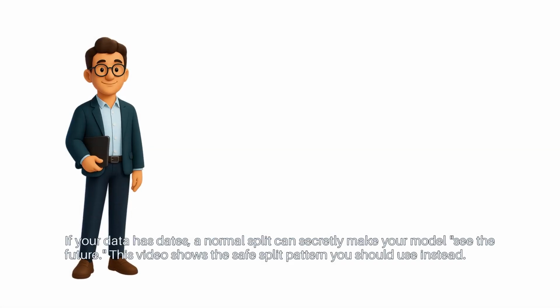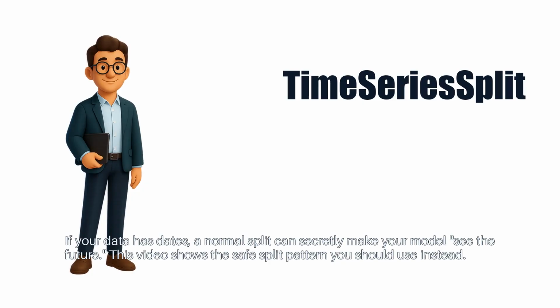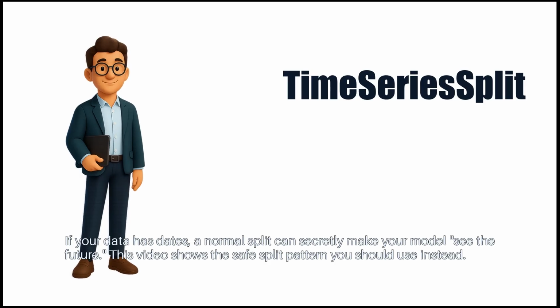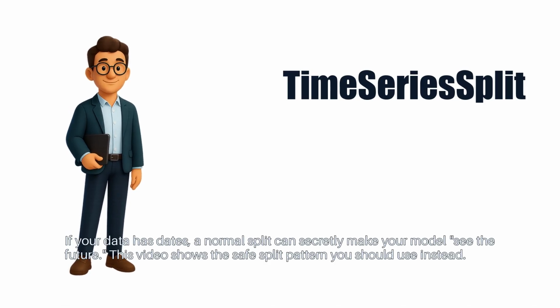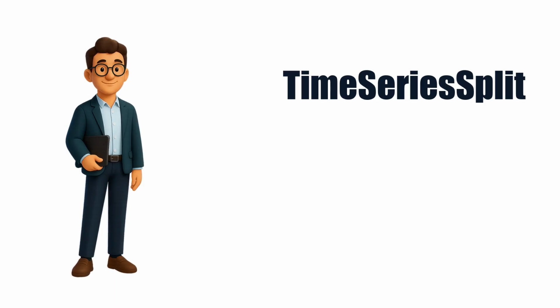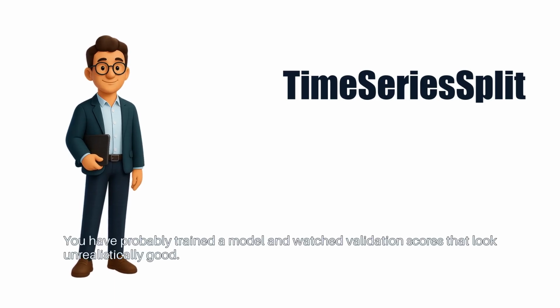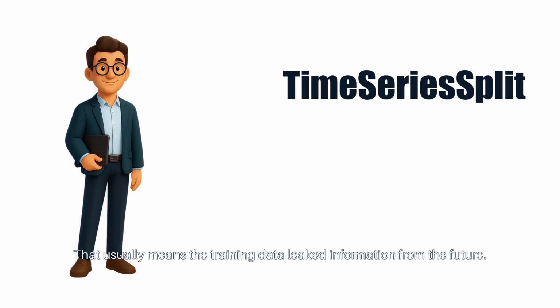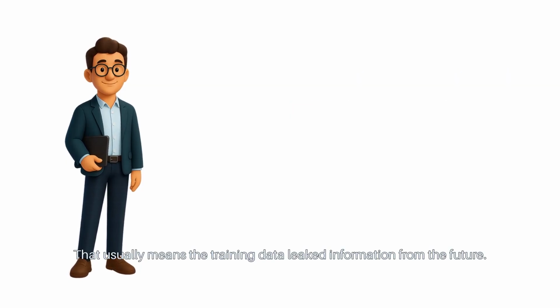If your data has dates, a normal split can secretly make your model see the future. This video shows the safe split pattern you should use instead. You have probably trained a model and watched validation scores that look unrealistically good. That usually means the training data leaked information from the future.